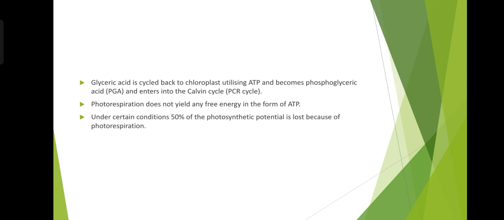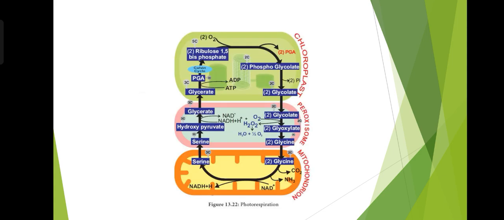Photorespiration does not add any free energy in the form of ATP. Under certain conditions, 50% of the photosynthetic potential is lost because of photorespiration. This is the cycle of photorespiration.